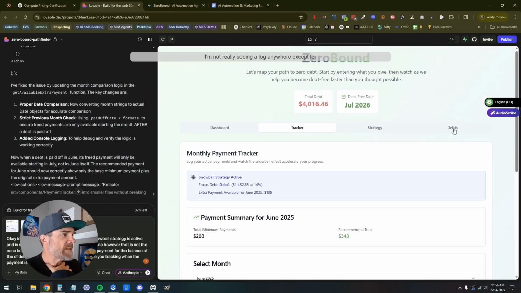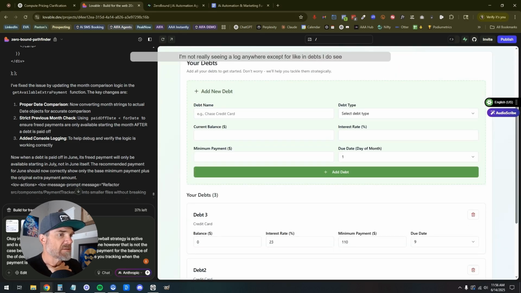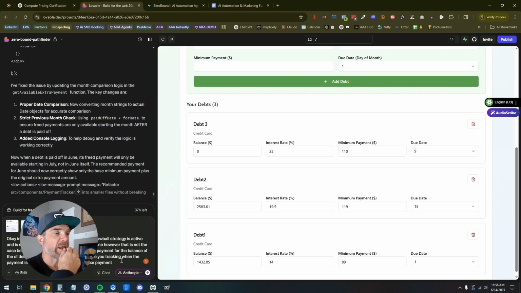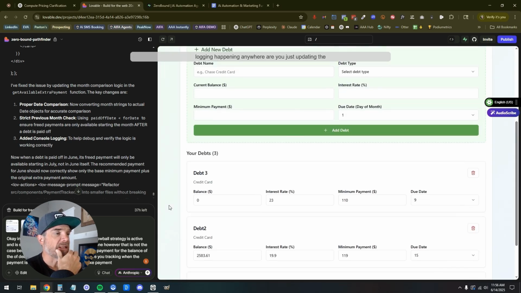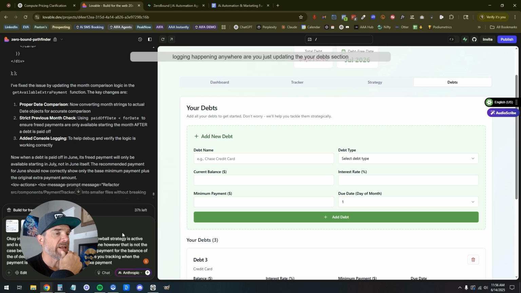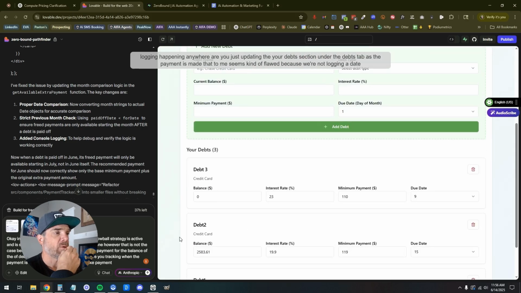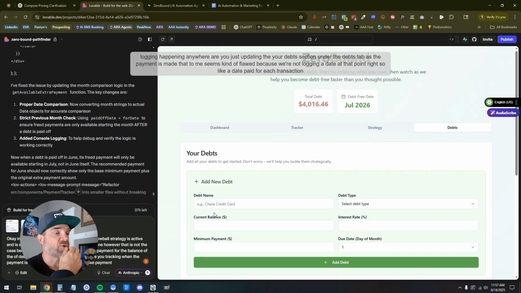I'm not really seeing a log anywhere, except in debts. I'm not seeing payment logging happening anywhere. Are you just updating the debts section under the debts tab as the payment is made? That seems kind of flawed because we're not logging a date at that point. So like a date paid for each transaction under the tracker.